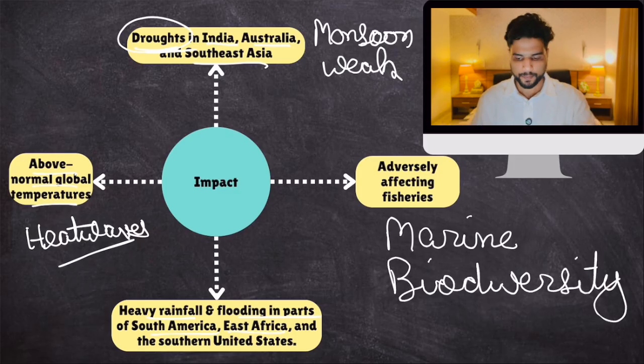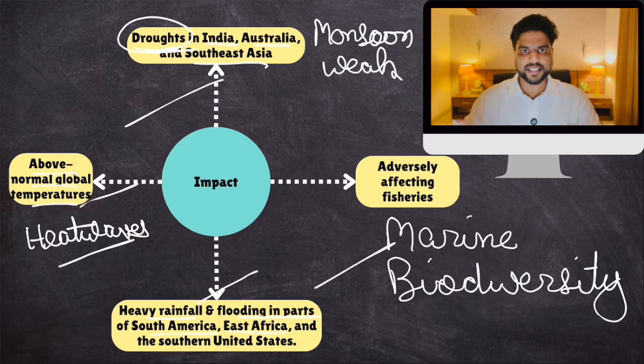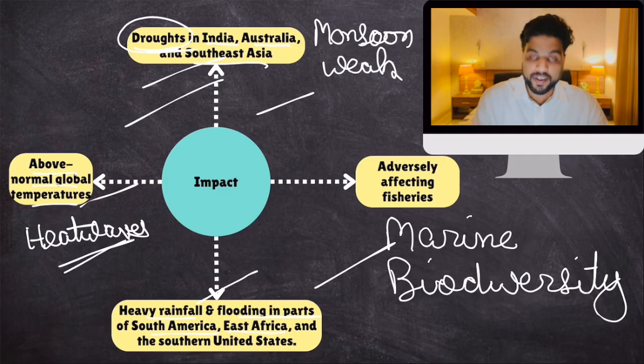Make sense? Simple? Okay. Now this is El Nino. This is the impact of El Nino. More examples are given in your notes. These are just 4 examples of what happens during El Nino. Okay. But more examples are given in your notes. By the way, remember, whenever there is El Nino, winters in North India are also not that strong. They're very weak. But whenever there is La Nina, winters are strong.